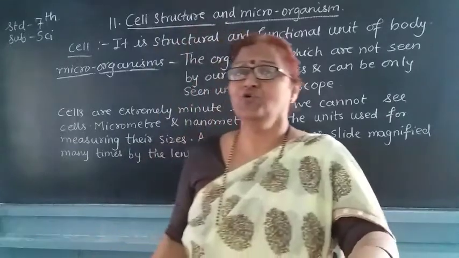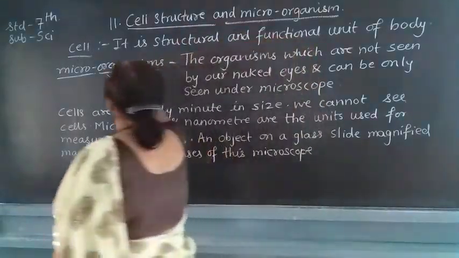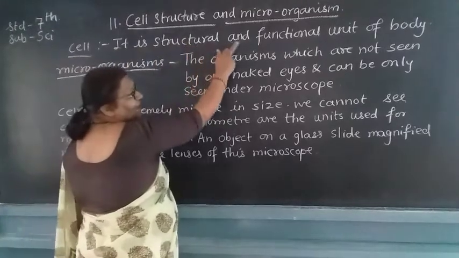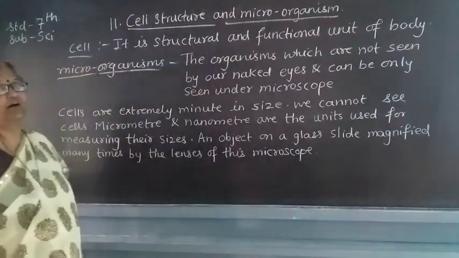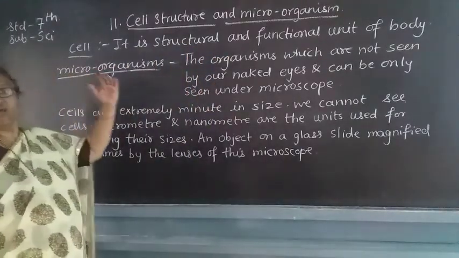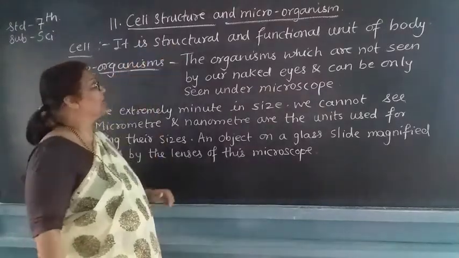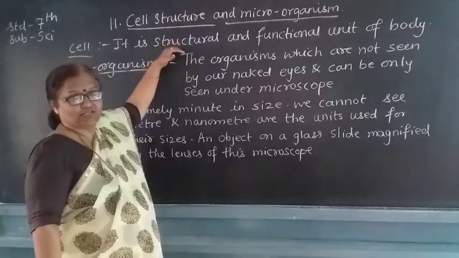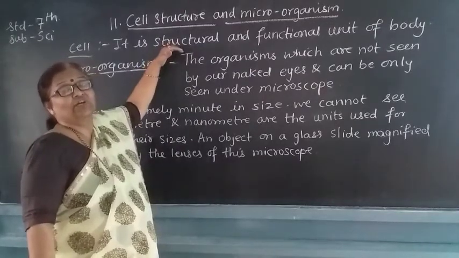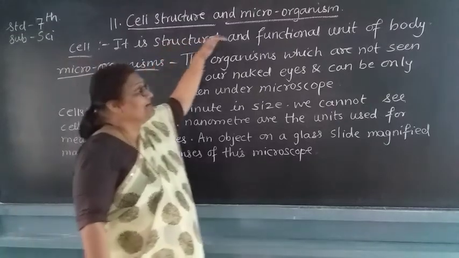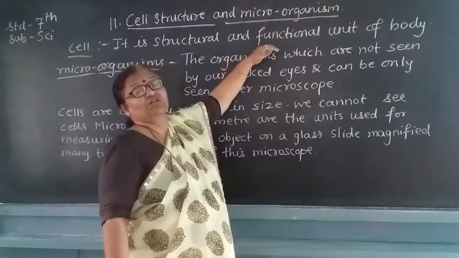So, how do we define cell? Cell is a structural and functional unit of a body. Why do we call it a structural or functional unit of a body? We call it structural because it gives the structure to our body. And why do we call it functional?